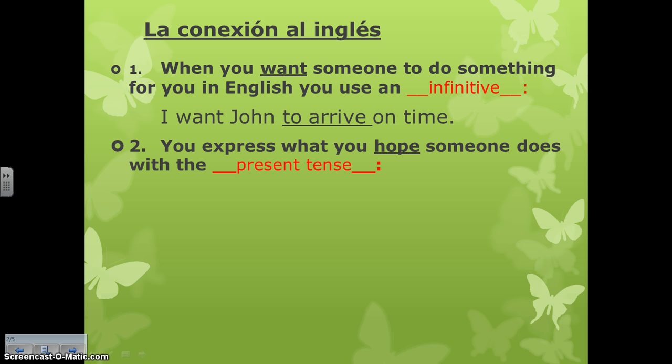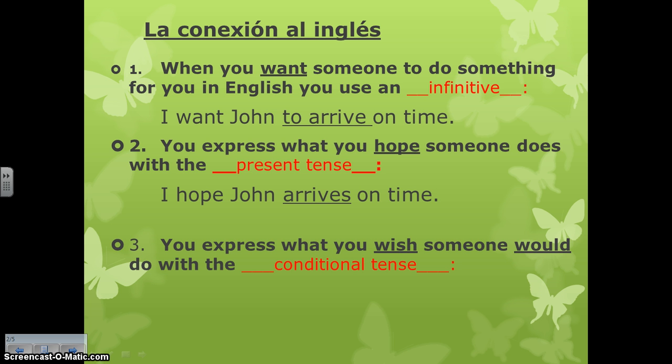If we want to express hope, then we use the present tense. So if you hope someone does something, you use the present tense. I hope John arrives on time. Arrives is the present tense conjugation in English. And then finally, if we wish someone would do something, then we're going to use the conditional. For example, I wish John would arrive on time.